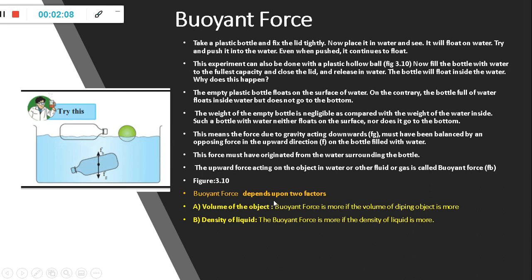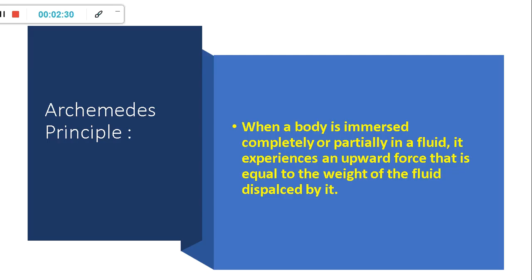Buoyant force depends upon two factors. The first one is the volume of the object, and the second one is the density of the liquid. Buoyant force is more if the volume of the dipping object is more. The buoyant force is more if the density of the liquid is more. Now, all this is about the buoyant force.